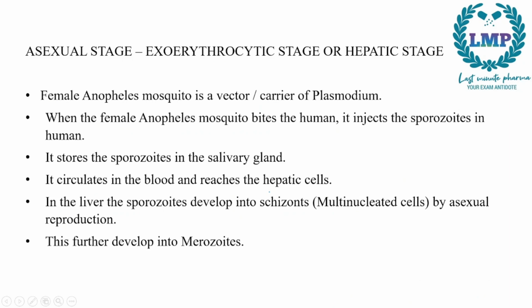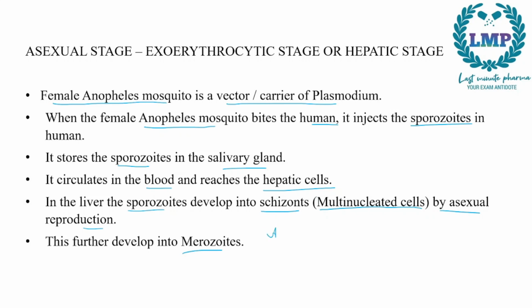So what happens here is, during the asexual stage or the exoerythrocytic stage or the hepatic stage, the female Anopheles mosquito is a vector or the carrier of Plasmodium. When the female Anopheles mosquito bites the human, it injects sporozoites in the humans. It stores the sporozoites in the salivary gland. So when the mosquito bites, it is injected into the human. It circulates in the blood and reaches the hepatic cells. Now in the liver, the sporozoites develop into schizonts. Schizonts are multinucleated cells which are formed by asexual reproduction. This further develops into merozoites.